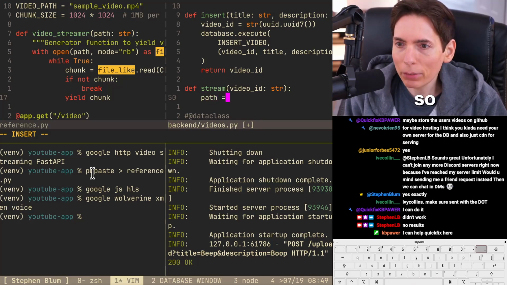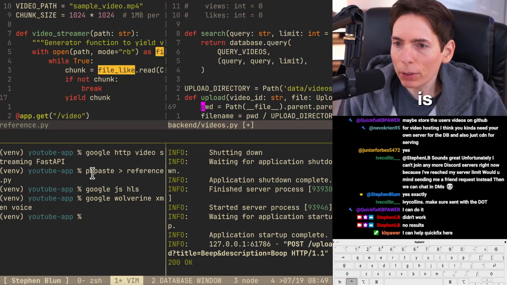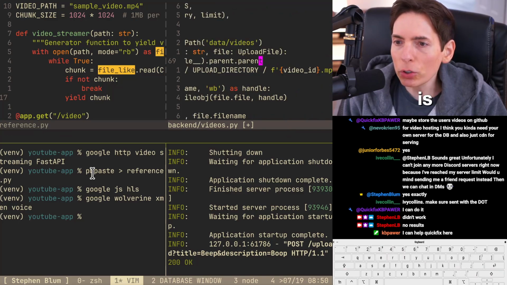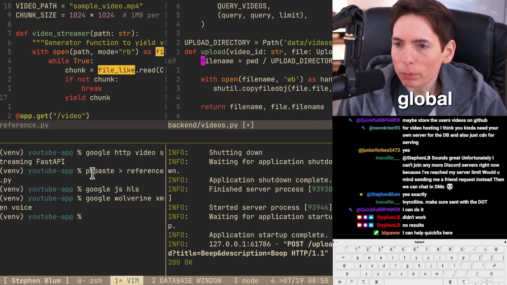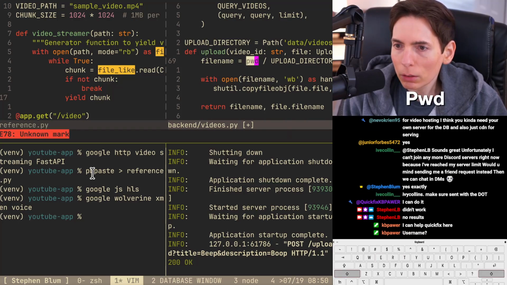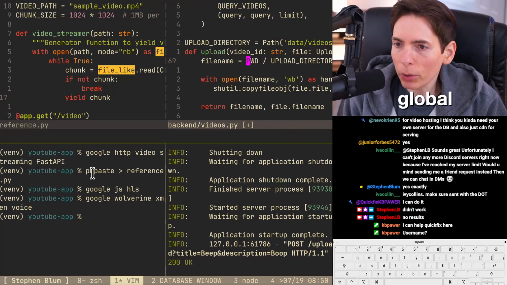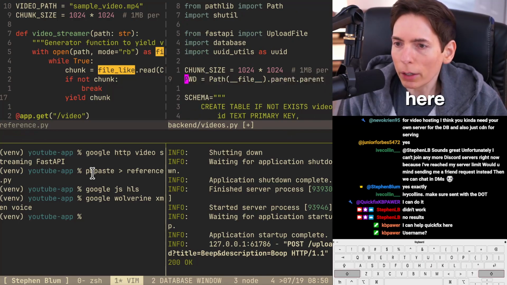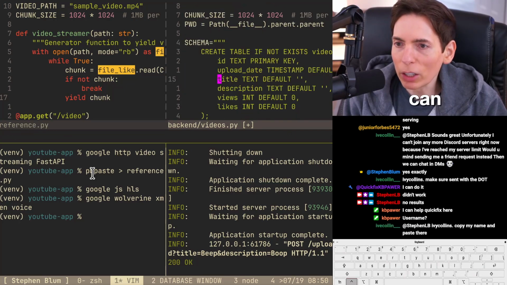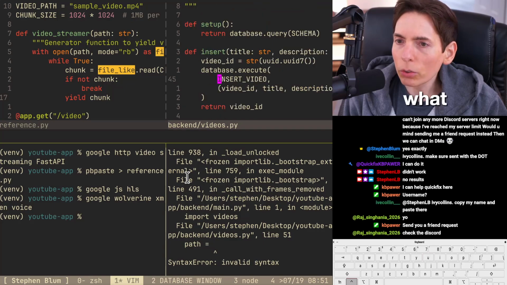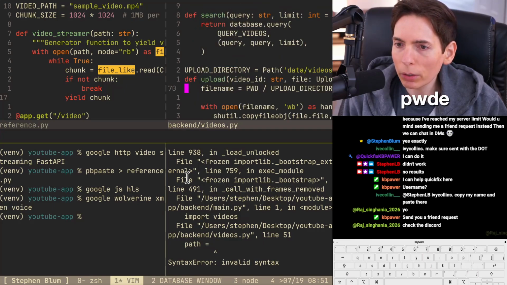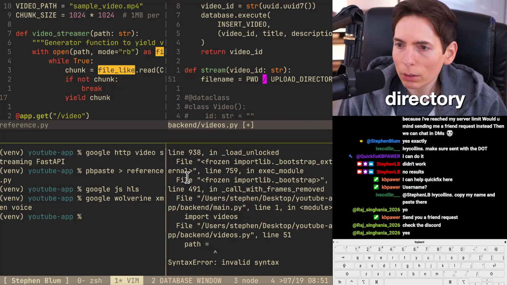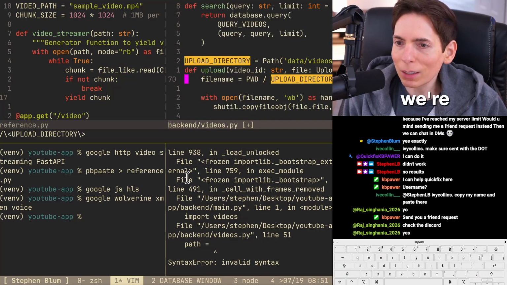Okay, so path equals, we need to figure out where our path is. 1 second. Here we go. File, oh, PWD. What we should do is we should make this a global. PWD. There we go. Let's make this a global present working directory. Here, paste it, delete. All right, here's the present working directory. So now we can reuse that. So we can reuse it across different. What is our path? Where is this at? PWD, file name. All right, we'll just do this here. File name, upload directory. All right, yeah, there we go. Worked that real easy. I love it.